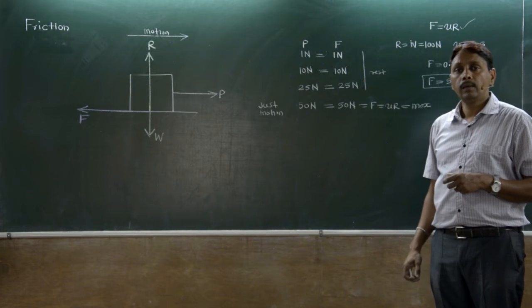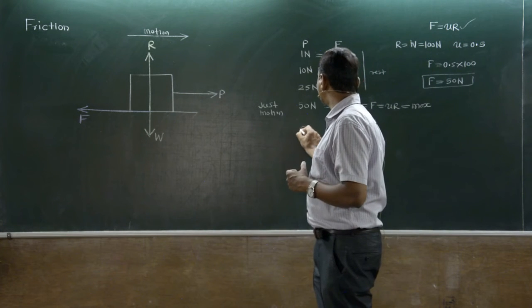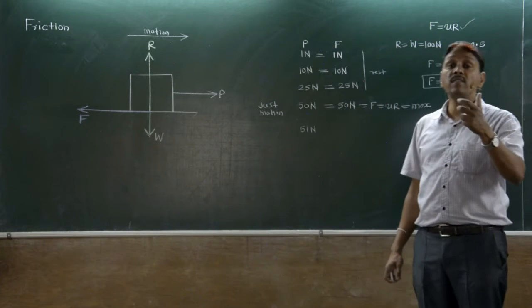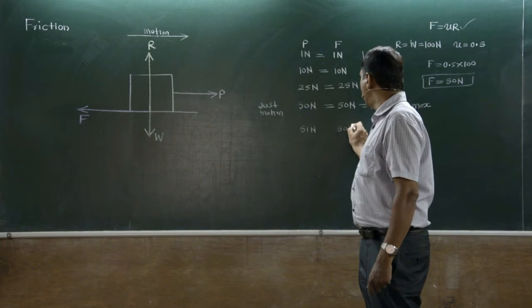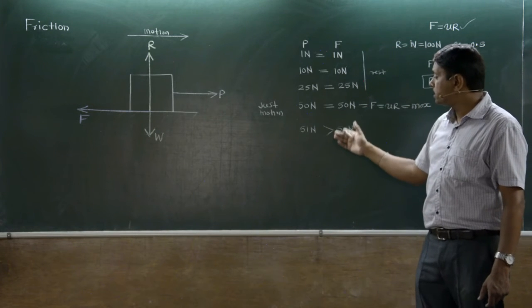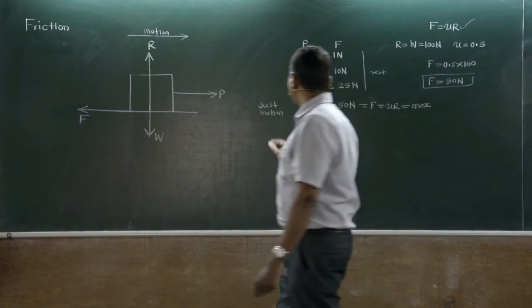Then we increase the applied force to 51 Newton. But the friction force never increases. It remains at its formula value of 50. As a result, as the force causing motion is more than the opposing force, the body starts its motion.